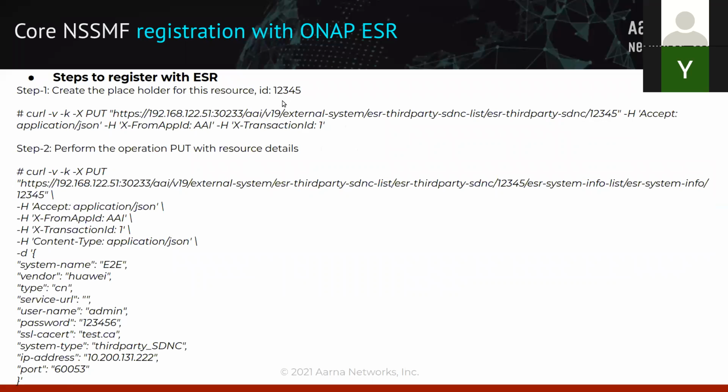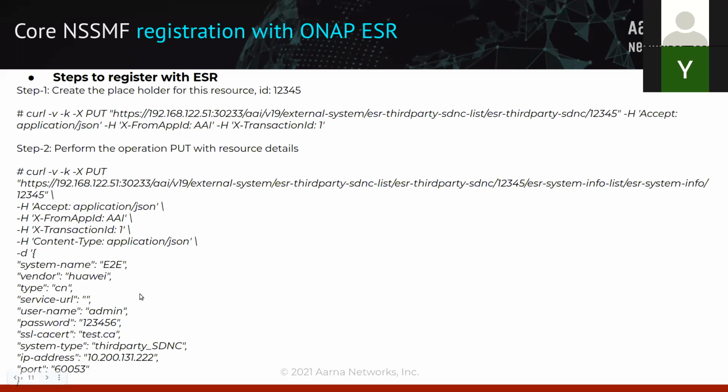Now for this resource ID, you need to fill in the resource details also, which is step number 2, a put operation, and then you fill in the payload. This payload indicates the kind of resource the core NSSMF will be. We are saying the system name is end-to-end, and the type is core network. The value for the transport network will be TN, and for the access network it will be AN. These are hard-coded values in ONAP.